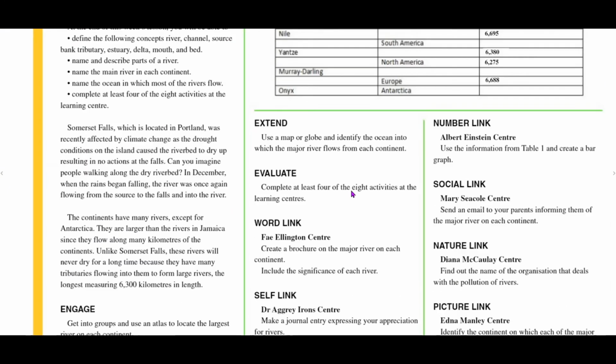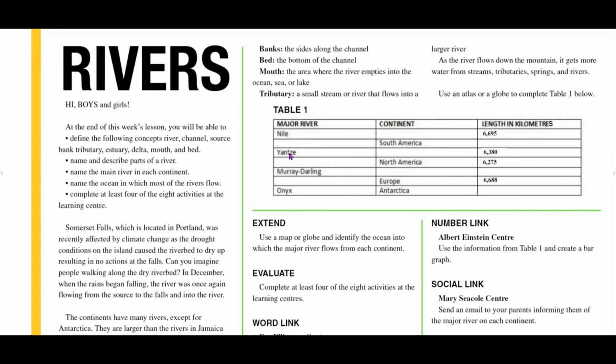All right, guys. So in this episode, what were we doing? In this episode, we were looking at rivers, and we want to remember what they are. Remember some of the key words associated with rivers. You know, the bank, the mouth, the source, the bed, tributaries, and so on. And have an appreciation for rivers. They are important. We need to take care of them. Make sure they're not polluted.